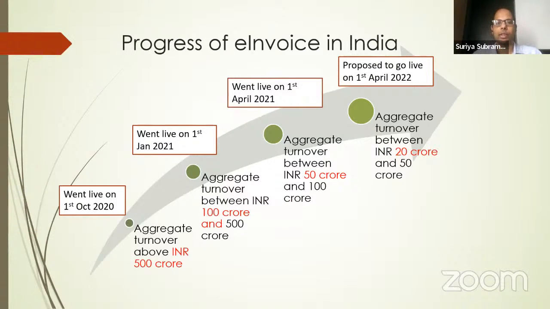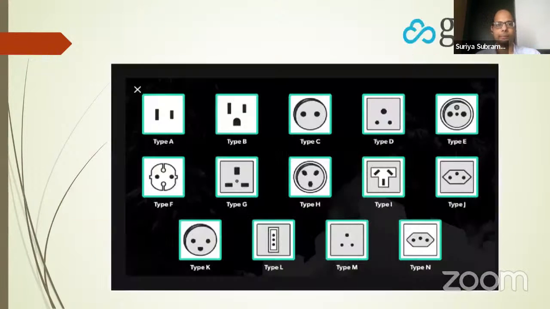So let's look at the progress of e-invoicing in India. E-invoicing went live first for the 500 crore taxpayers on the 1st of October 2020. Since then, the limit has been reduced progressively, and the proposal right now is that we are going to go live for taxpayers with annual aggregate turnover greater than 20 crore rupees from the 1st of April 2022. So it's just a week away.